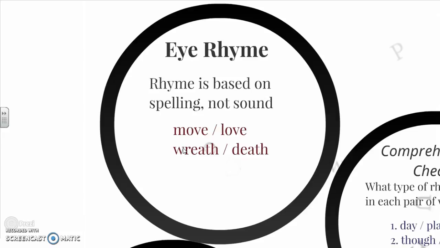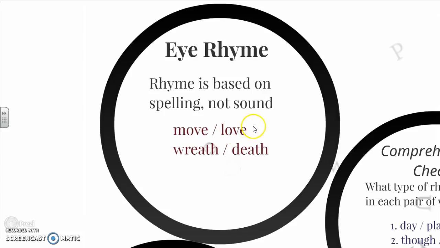So the rhyme is based on spelling, not on sound. So the sound doesn't matter, but the syllable itself is the same. If we look at "move" and "love," the "oov" and the "uv" do not match in sound, even though they look exactly the same. So they sound different, but they look exactly the same.